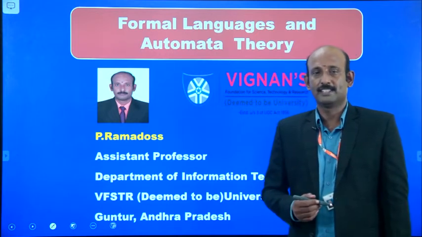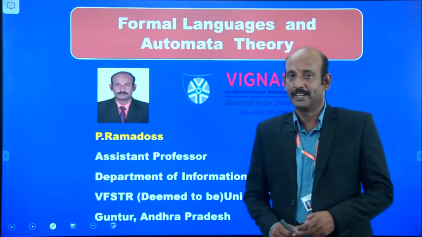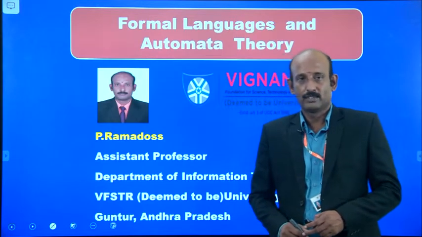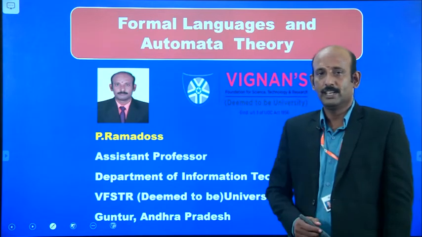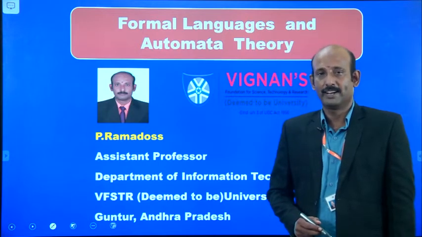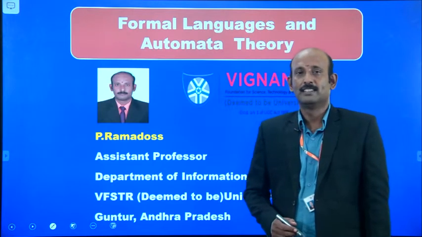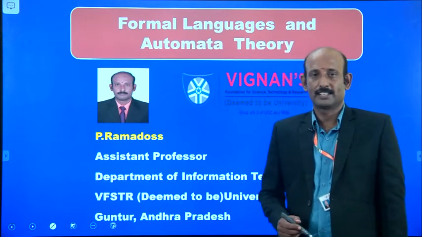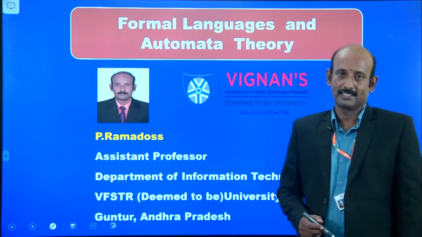Context free languages are recognized by pushdown automata, PDAs, and type 3 is recognized by DFA, the deterministic finite automata, and NFA, non-deterministic finite automata. The regular expressions describe what is called a regular language.